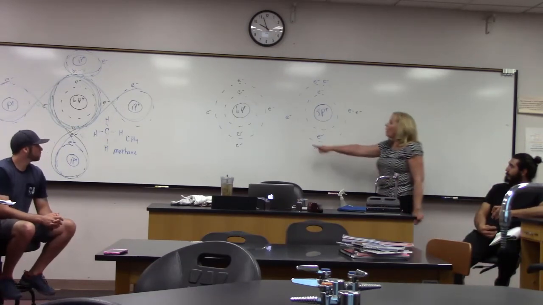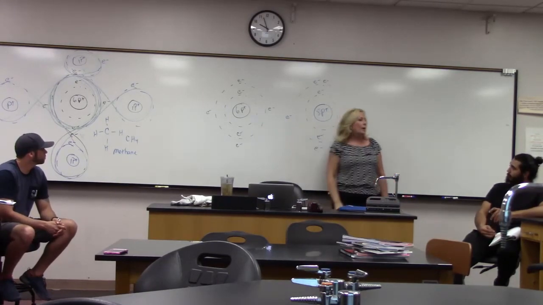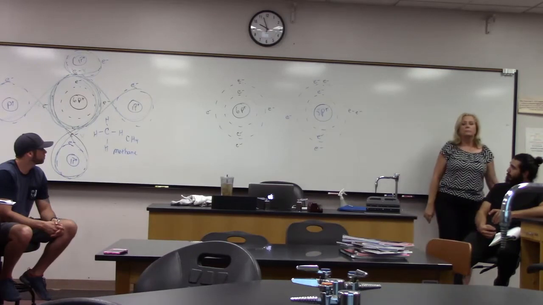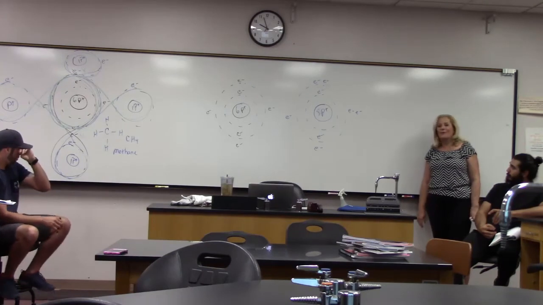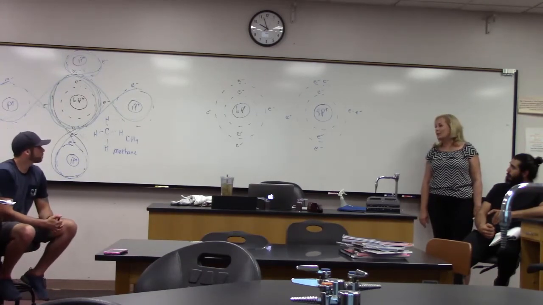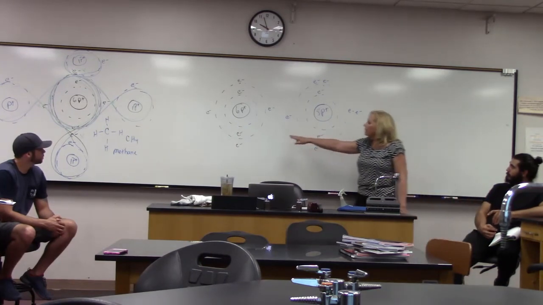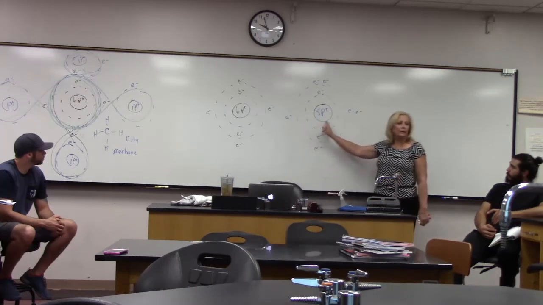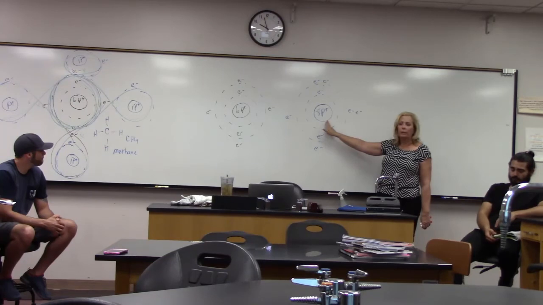Could we take one electron from this atom and give it to the other one and make them both more stable? No. And if you can't do that, you can't have an ionic bond. It has to be covalent. Absolutely. Now we've got to share. So how many electrons do we need to share to make this atom as stable as possible? 2. Because this guy here needs 4, but this guy only needs 2. You can only share 2. You can't share 4. So he's out of luck.